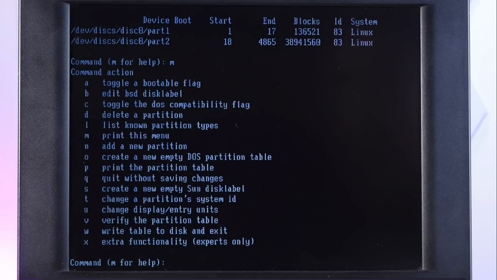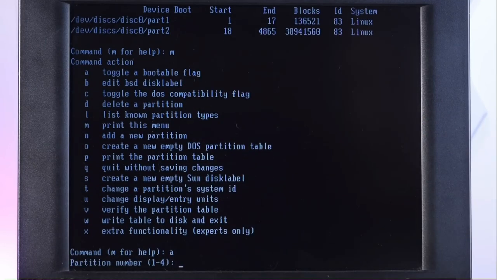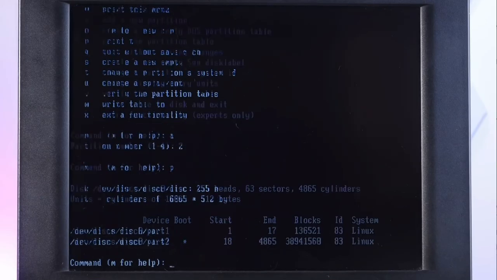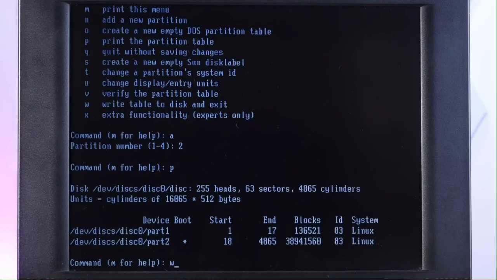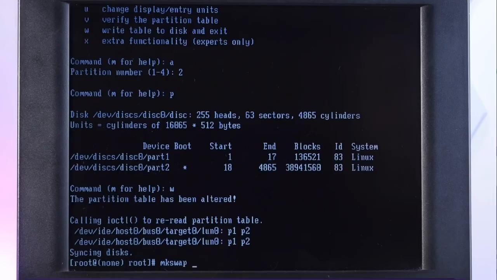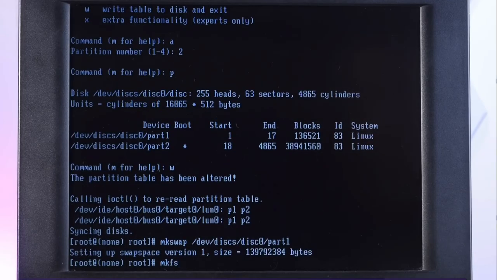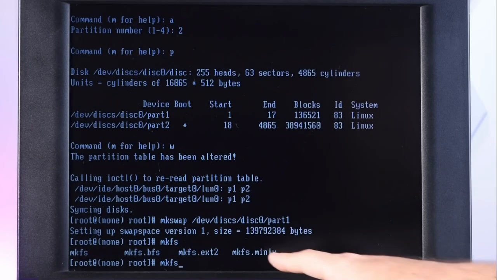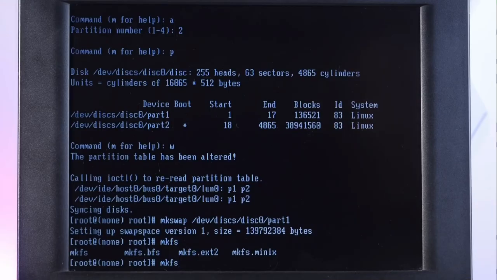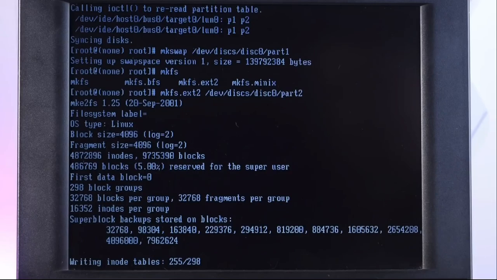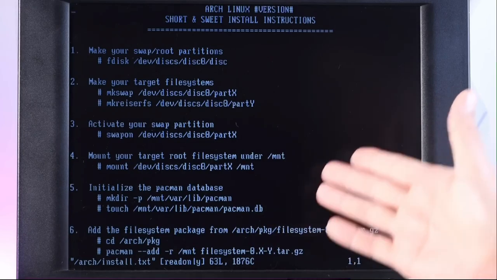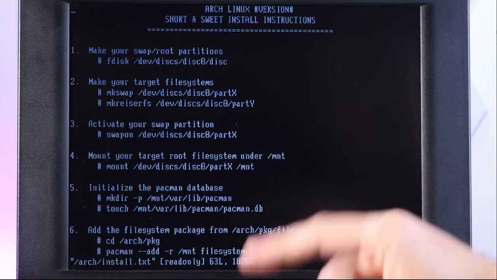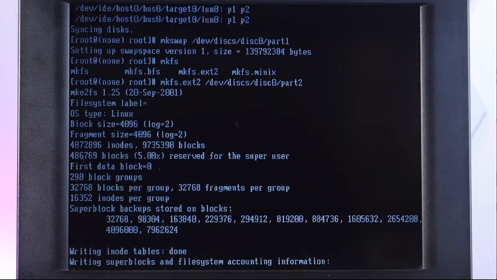And then we need to toggle a bootable flag here. So A, partition 2. All right, that seems good. Make that first partition swap. And then I want to make a file system. And we have mkfs.ext2, so let's use ext2 on the other partition for our install. Yeah, see, this isn't so bad. Aside from the quality of the instructions improving greatly over the years, it's the same kind of process.